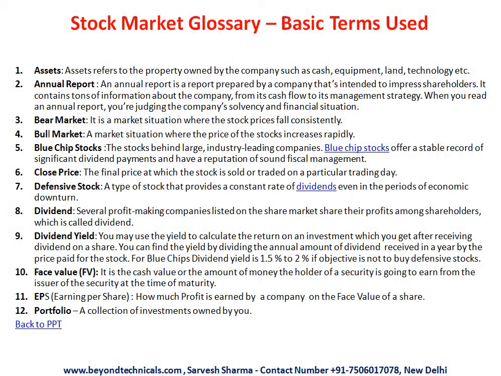So the next term is earning per share. How much is a company earning on one share? Let's suppose a company says that the earning per share of this stock is 6 and the face value of that stock is 1. That means for every 1 rupee, the company is making 6 rupees. If the face value of the stock is rupees 10 and you say its EPS is 6, that means on 10 rupees they are making 6 rupees.